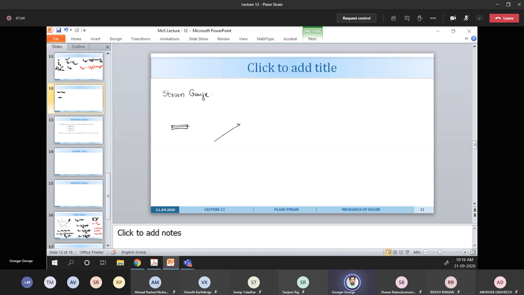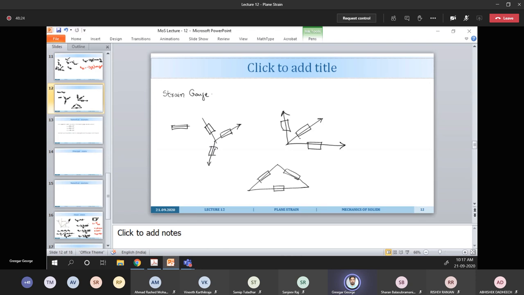So we can keep it like this, or like this. Any combination is possible. So we try to figure out these strains in 3 directions, and then from that we can find the principal strains or the strains on any inclined plane.